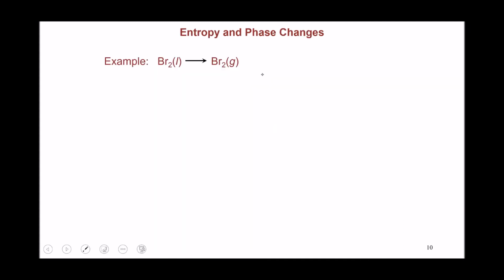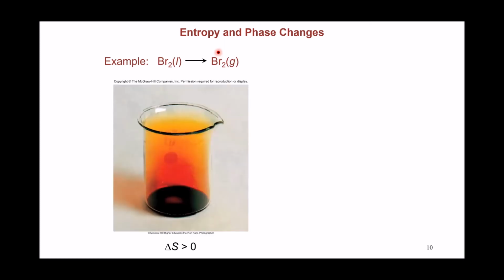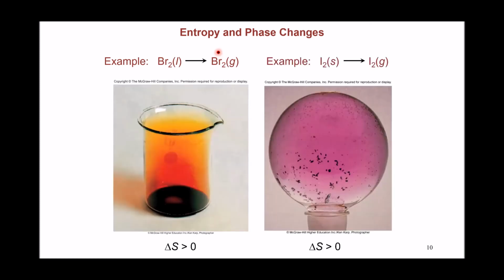So based on these concepts, we can actually make predictions about specific physical processes such as melting or evaporation. So when you evaporate a sample from the liquid state to the gaseous state, again, that's a change from a more ordered system to a much less ordered system or more random system with more entropy. So that's a positive change in entropy. Same thing if you move from the solid state to the gaseous state, you're moving to a much more random system with much higher entropy. That's a positive change in entropy.